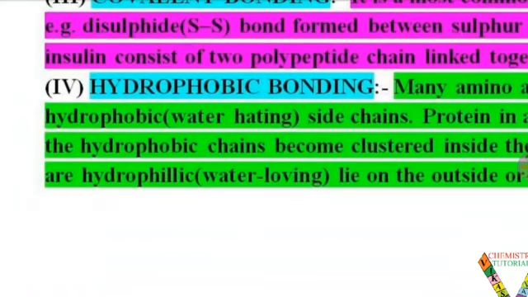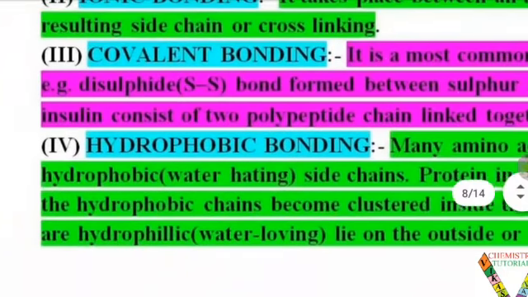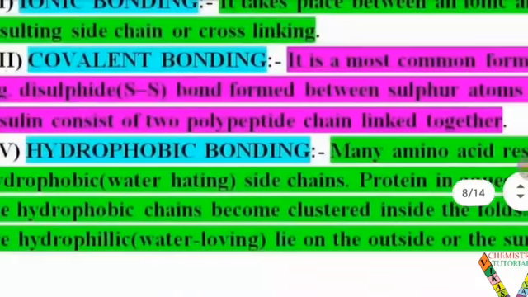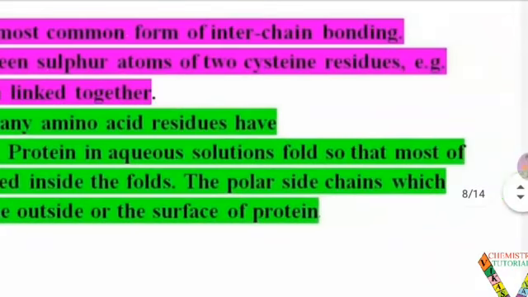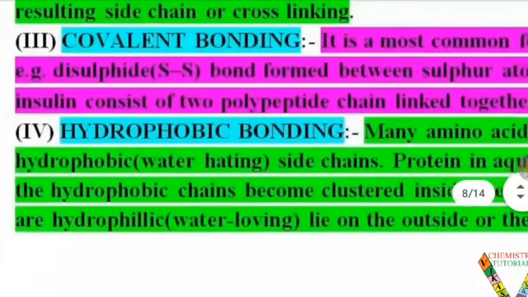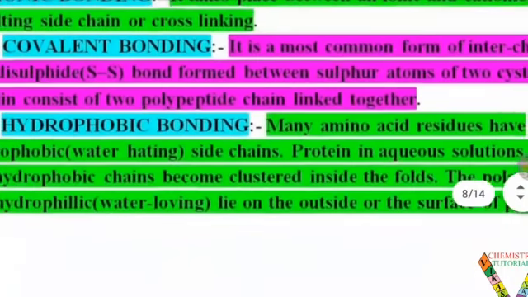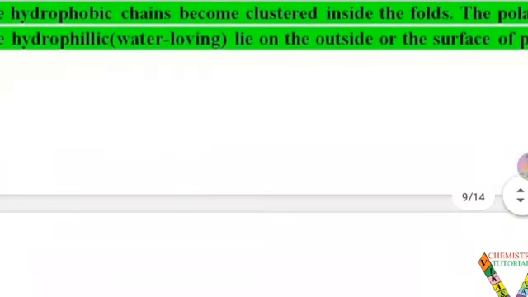The next one is known as hydrophobic bonding. Many amino acid residues have hydrophobic, meaning water hating, side chains. Proteins in aqueous solution fold so that most of the hydrophobic chains become clustered inside the folds. The polar side chains, which are hydrophilic, meaning water loving, lie on the outside or the surface of proteins. So when proteins are dissolved in water, the hydrophobic parts repel the water, but the outer layer, which is hydrophilic, attracts the water and the solubility is there.